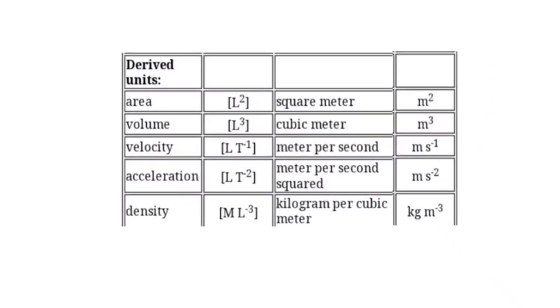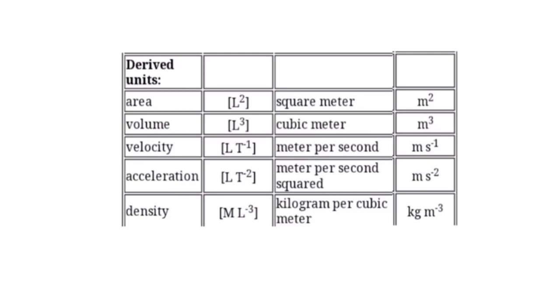To talk about some other derived quantities, first one is area. Its dimension is L^2. Its SI unit is square meter. Symbol is m^2. Next one is volume. Its dimension is L^3. Its unit is cubic meter and its symbol is m^3. Next one is velocity.